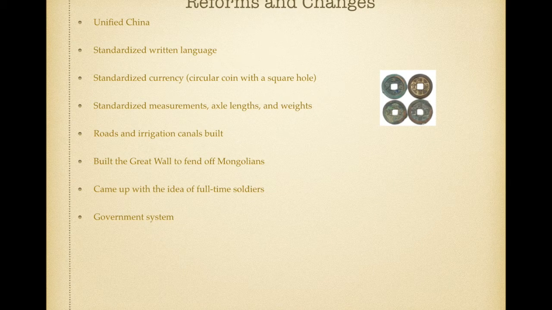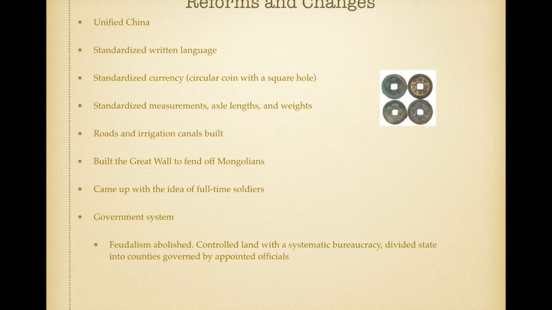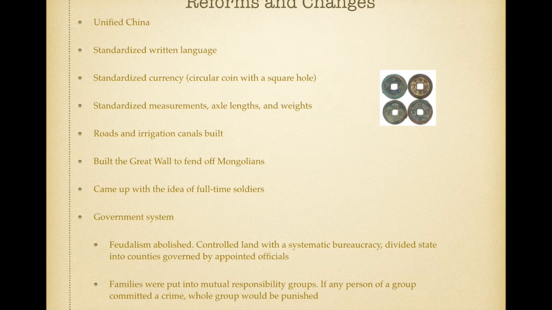He also set up a new government system. Firstly, feudalism was abolished. Feudalism was based on the idea that the serfs were at the bottom of society and the aristocrats were at the top of society. So what he did was control the land with a systematic bureaucracy. He divided the state into counties governed by appointed officials. Families were now also put into mutual responsibility groups. If any person of a group committed a crime, the whole group would be punished.